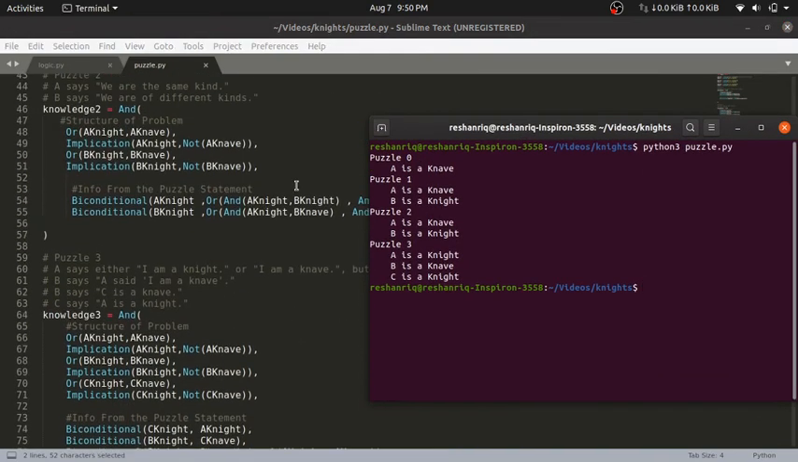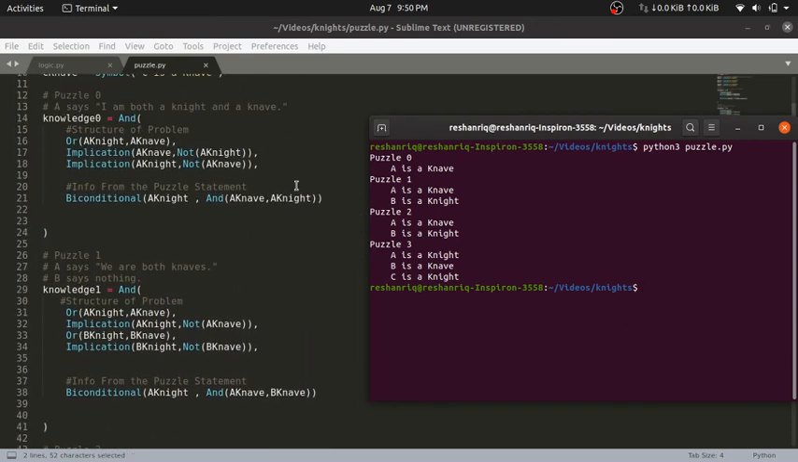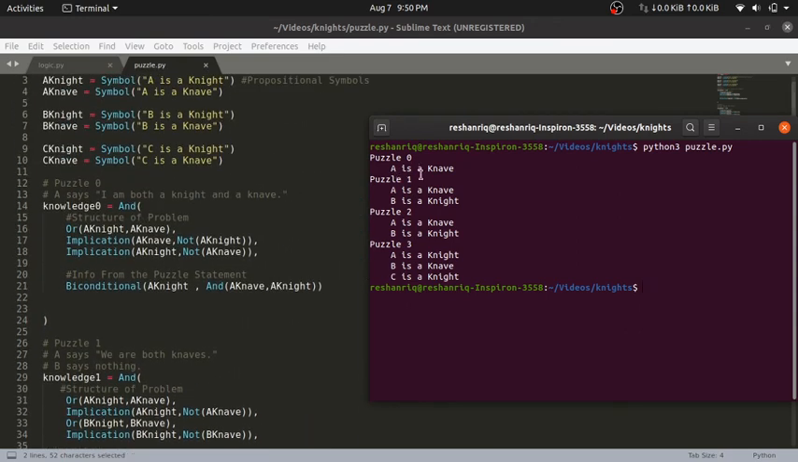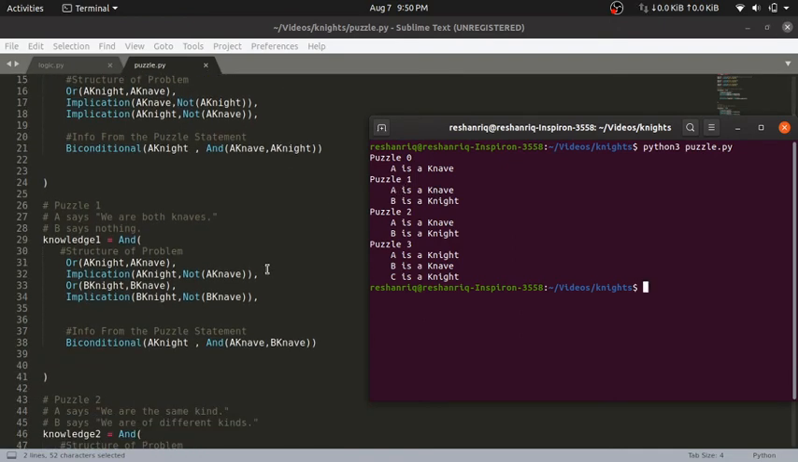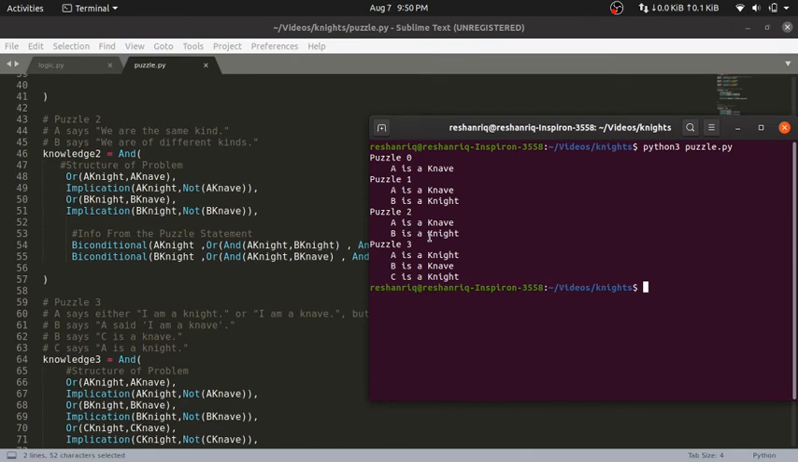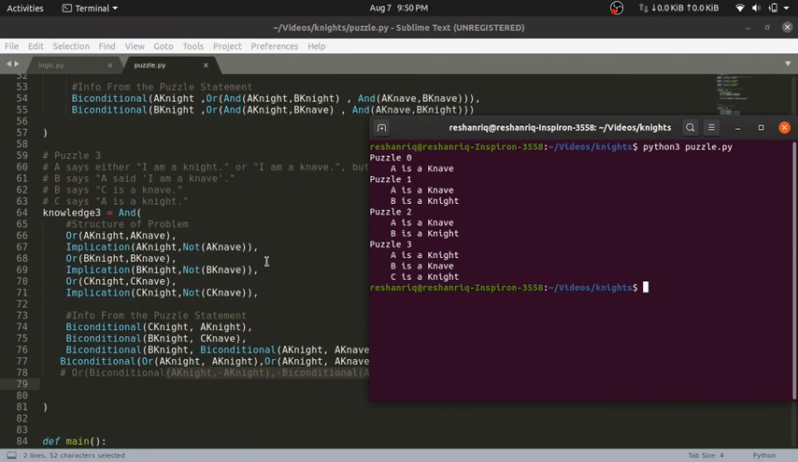Okay, so here is the result. For puzzle 0 we have A is a knave, which is obvious. For puzzle 1, A is a knave, B is a knight. For puzzle 2, A is a knave, B is a knight. And for puzzle 3 we have A is a knight, B is a knave and C is a knight.